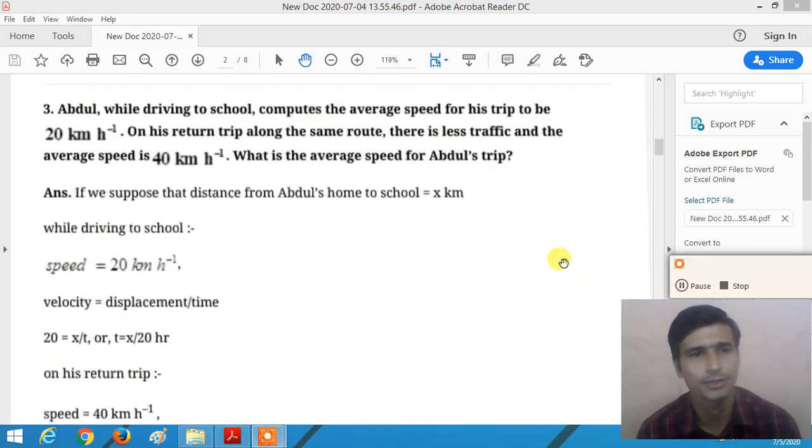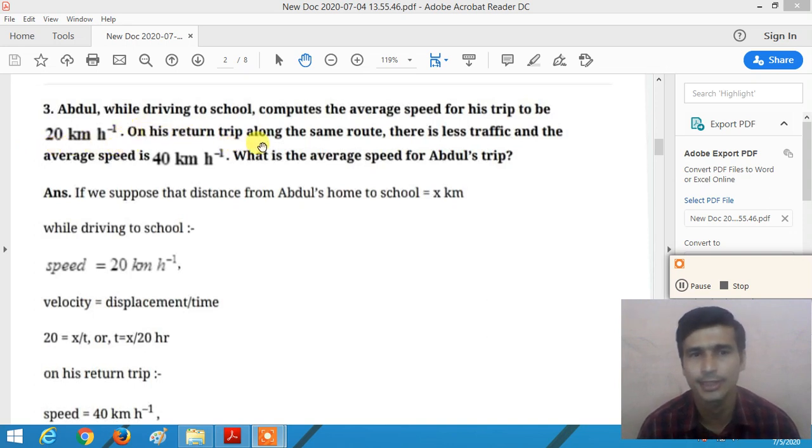Now dear student, question number 3. Abdul, while driving to school, computes the average speed for his trip to be 20 km per hour. So Abdul computes the average speed while driving to the school as 20 km per hour.